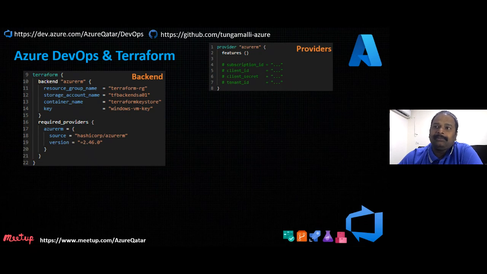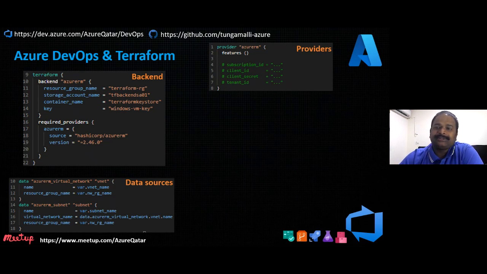Since the state is already available, it correlates what is in the cloud with what is in the state. If there are any changes, it will recreate what is in the state rather than what is in the cloud; it overwrites what is in the cloud. That is the use of the backend. If you don't want to use the state file, and you just want to create the infrastructure and forget about it, you don't need to use the backend.